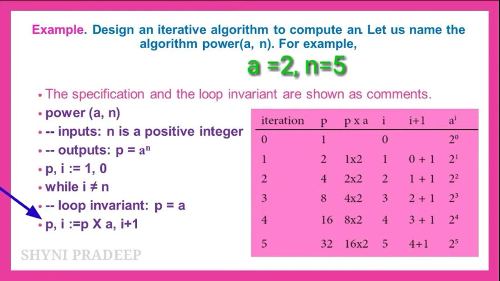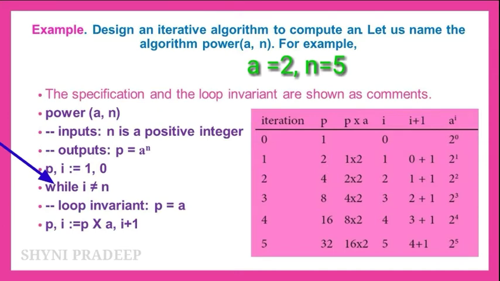Okay, so here the initial values of p and i are 1 and 0, and a is 2. What is the initial value of i? 0. So 2 power 0. Now check the while loop condition: i is not equal to n. Here the n value is 5, because you have to continue your execution until i becomes 5.